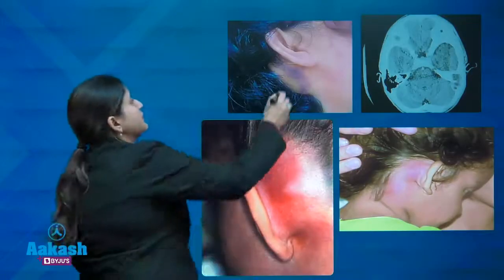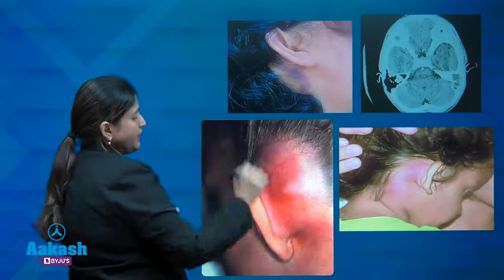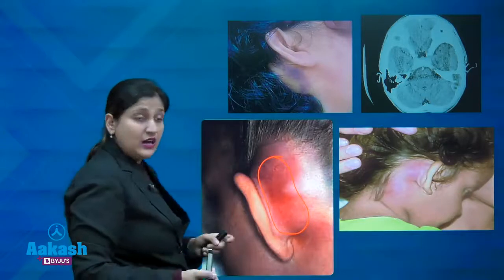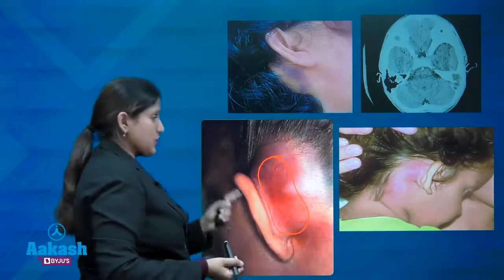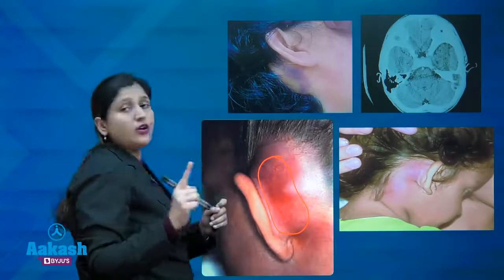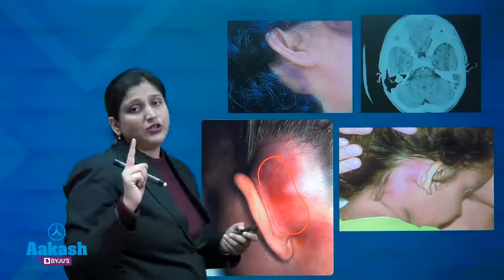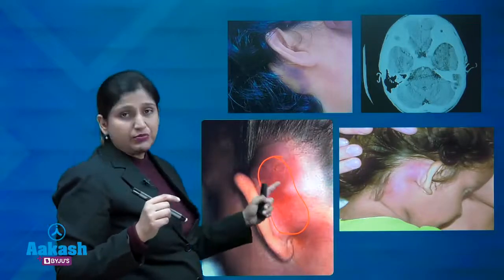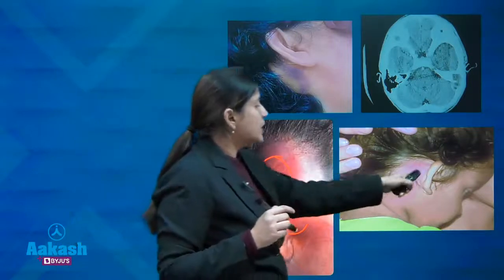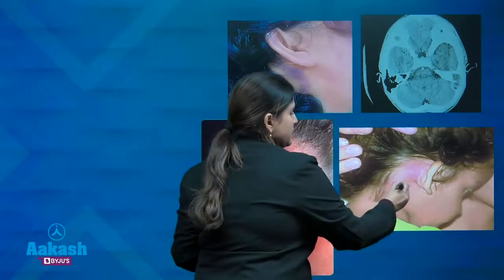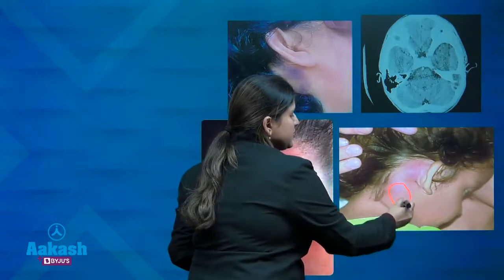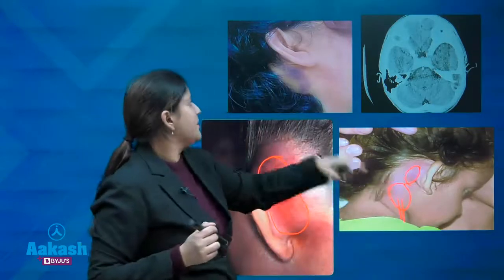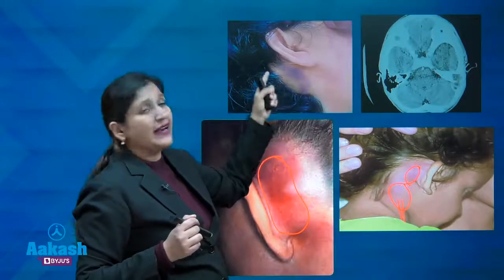If these photographs are given, then this is a photograph of a mastoid abscess. Post-auricular or mastoid abscess is the most common complication of CSOM, and this is the most common of all the abscesses that are formed. This is the Bezold's abscess, which is formed at the upper border of the sternocleidomastoid, and there is erythema near the mastoid. This is a Battle sign.